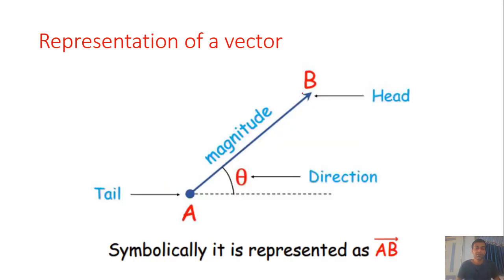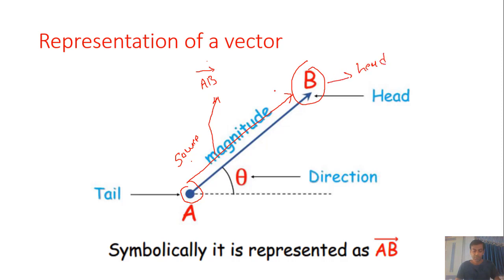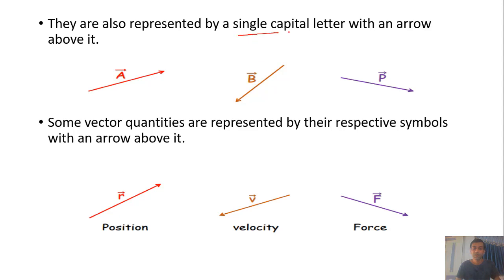The representation of the vector. Vector representation can be done in different ways. The most commonly used method is to represent it by an arrowhead on top of the vector name. Suppose here we have one vector, say vector AB, then it can be represented like this. Here A is the starting point, or we can say it is the tail, or the source or origin of the vector, and B is the ending point, also known as the head.